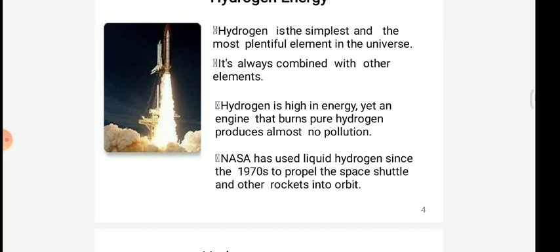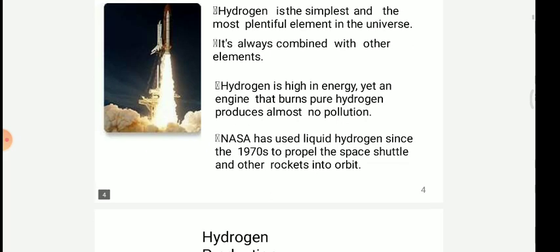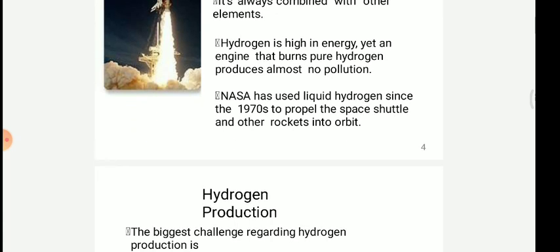NASA has used liquid hydrogen since the 1970s to propel the space shuttle and other rockets into orbit. NASA mainly uses hydrogen fuel for its space agency; all the rockets launched into orbit have used it since the 1970s.